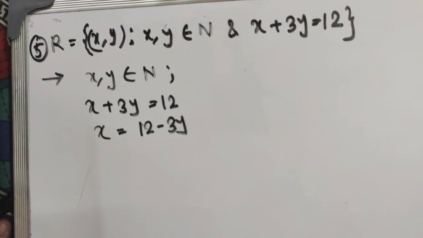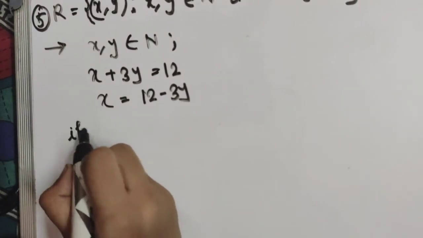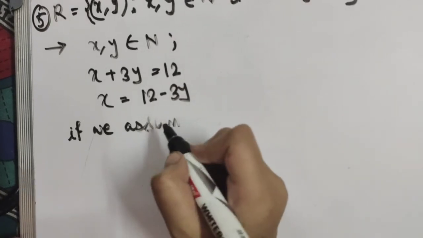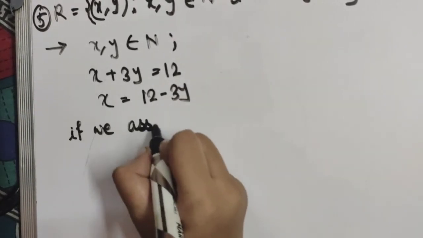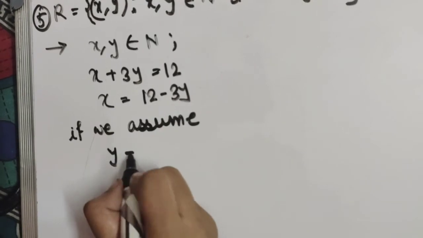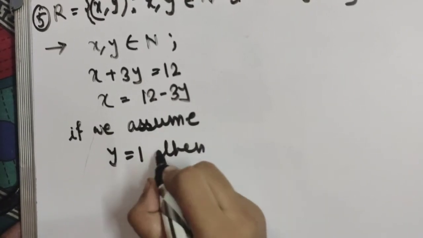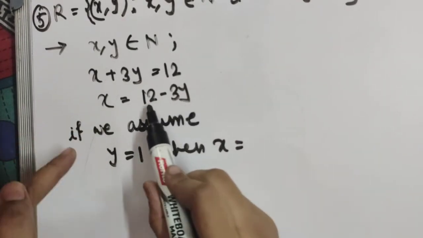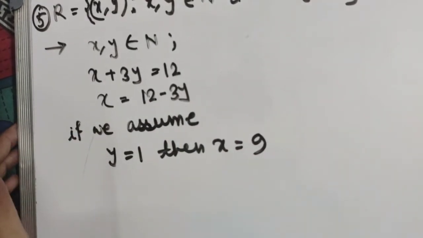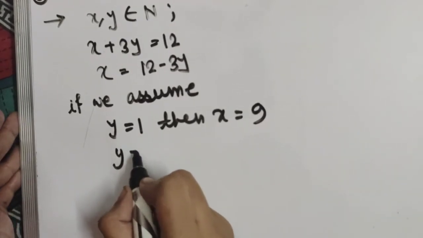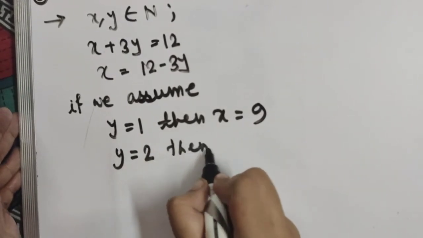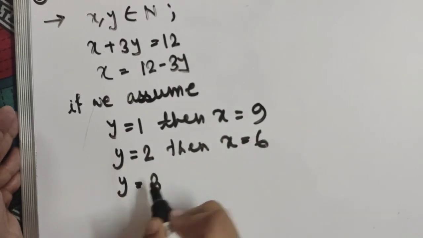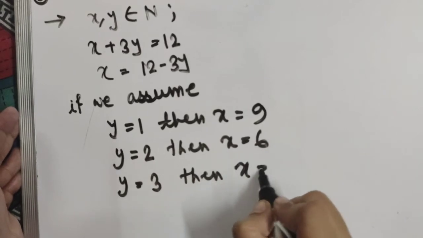Okay, now if we assume y equals to 1, then x equals to 12 minus 3 into 1, that means x equals to 9, right? Now if you assume y equals to 2, then x equals to 6, and y equals to 3, then x equals to 3, right?